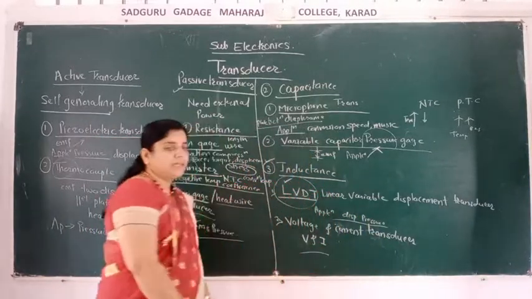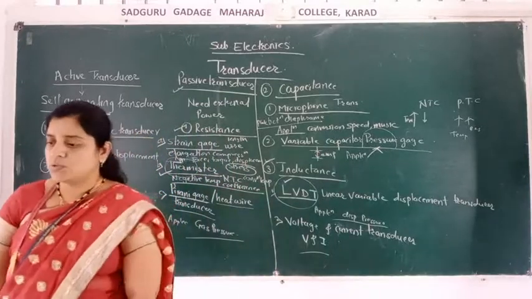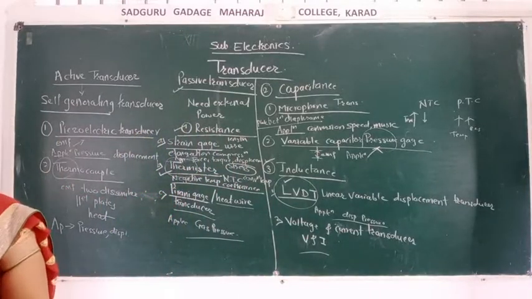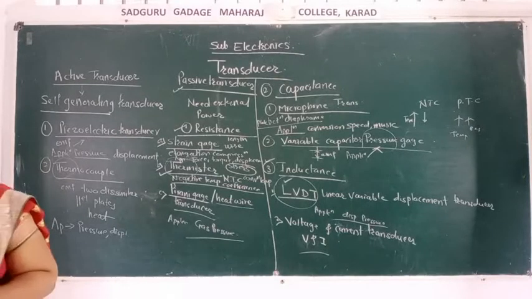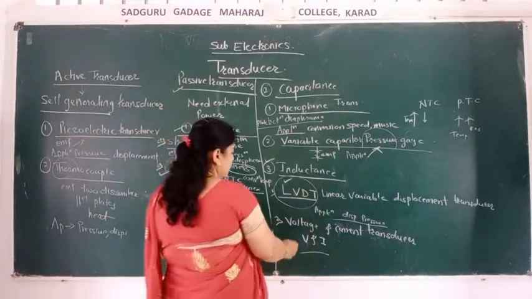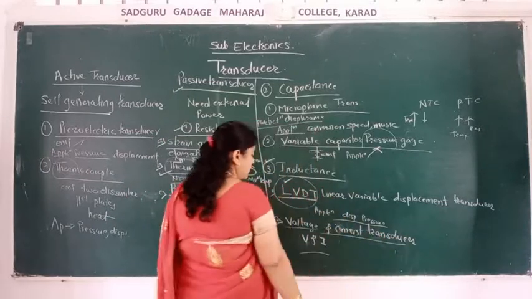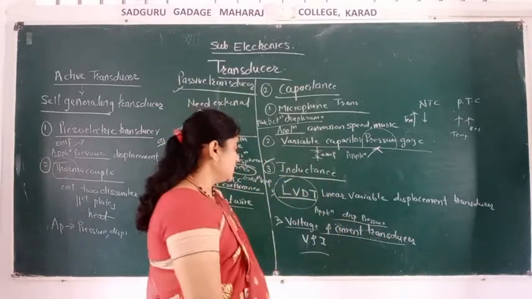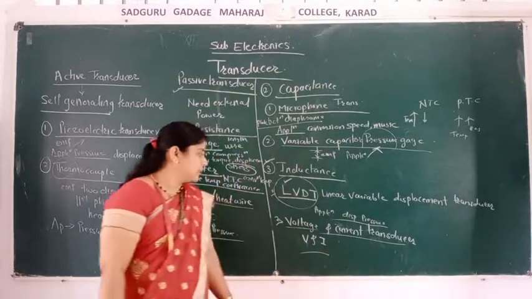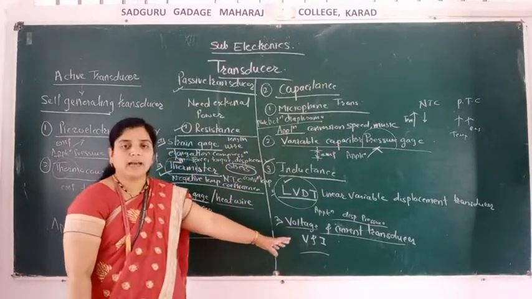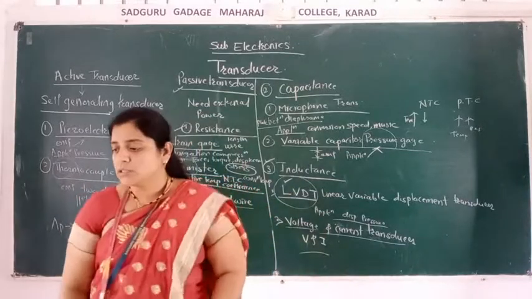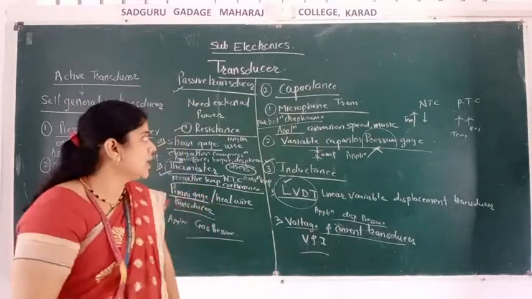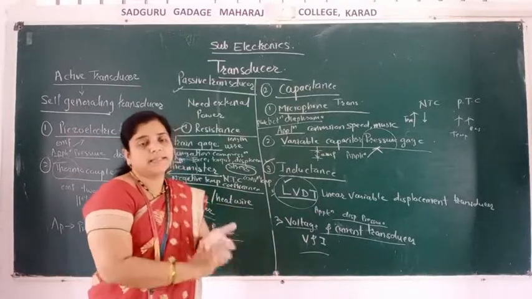Last is the voltage and current transducer. In that transducer, what happens? An EMF is produced. When voltage and current change in this transducer, it is called the V and I transducer. Voltage and current transducer comes under the inductance. Okay, so these are the transducers and their types.